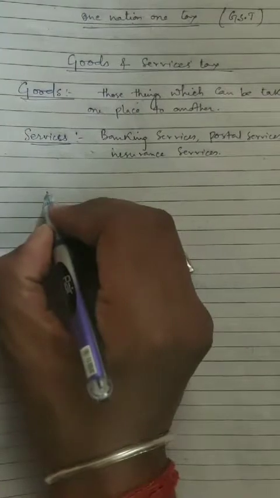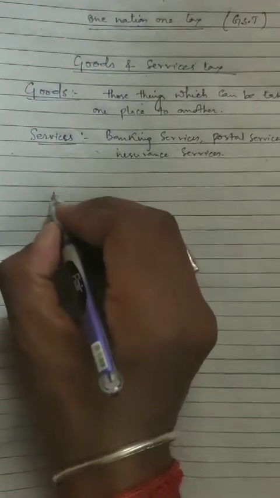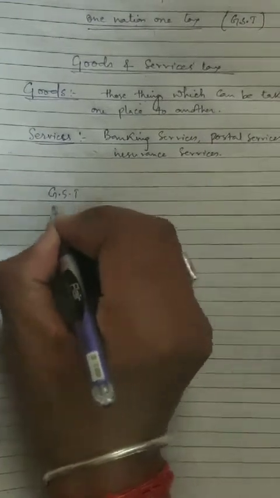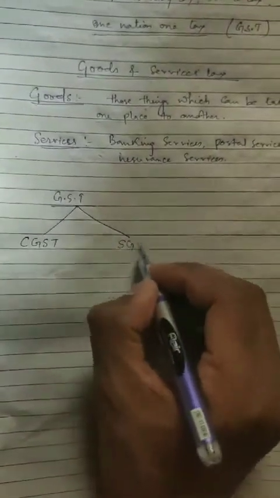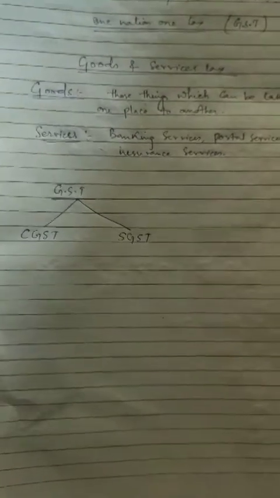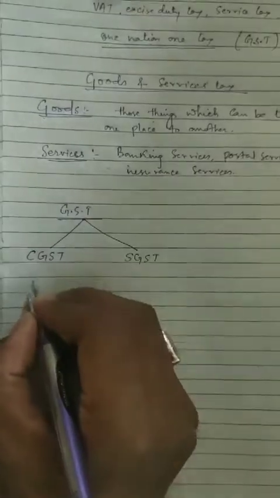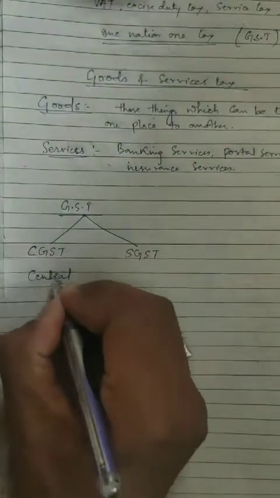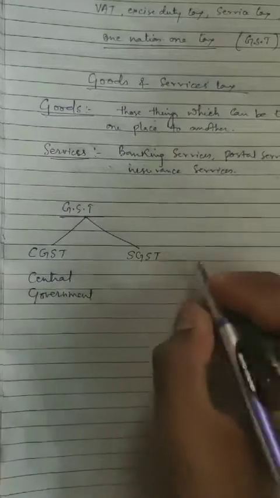Now we will study the constituent parts of GST. GST consists of two types of taxes. First is CGST, second is SGST. CGST means the tax which is collected by the central government.